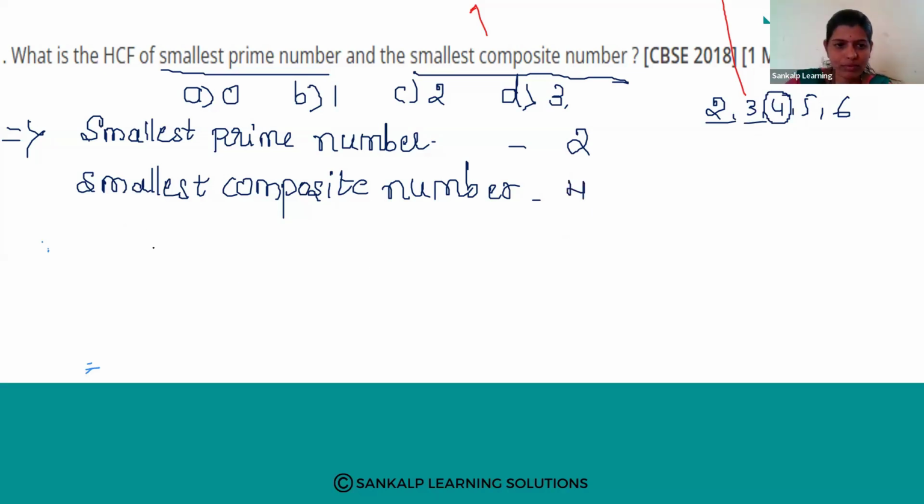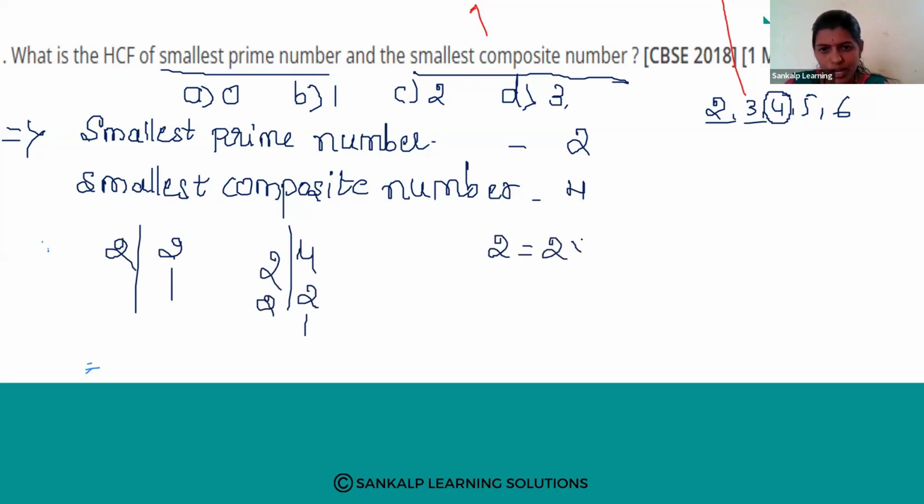Now, 2 ones are 2, right? 2 twos are 4. That means the factors of 2 are 2 into 1, and the factors of 4 are 2 into 2 into 1. Now, which is common? Which factor is common here? Here 2 is there and here also 2 is there. Therefore, 2 is common.